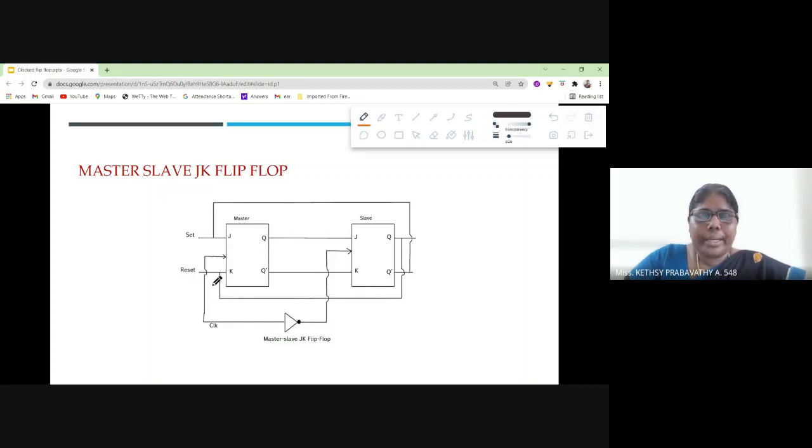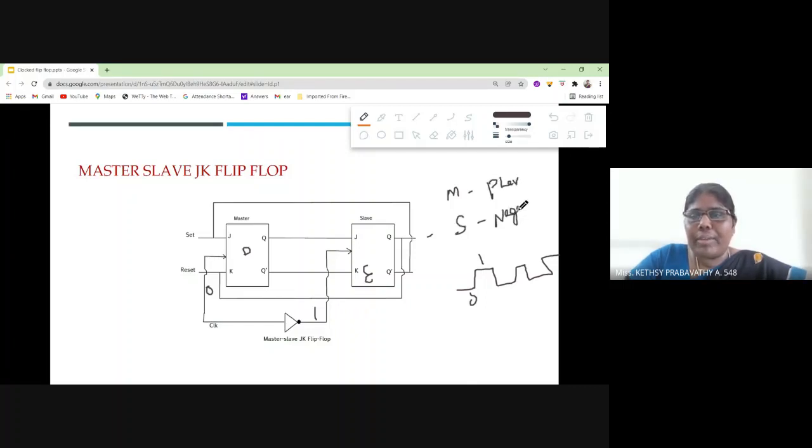Next, the clock pulse will be 0, 1, like that. So whenever the clock is 0, the master is disabled. When it is 1, the slave is enabled. So whatever the output is, that will be passed on. Here the toggle will be avoided. In this condition, the toggle is avoided. Could you understand the master slave flip-flop? Master is positive level triggering and slave is negative level triggering. Can you give a response to me?